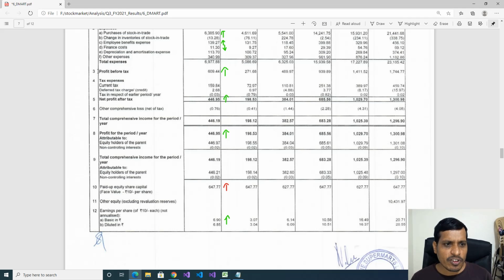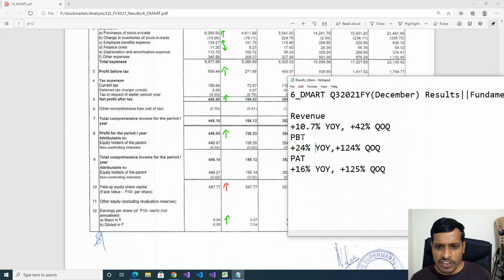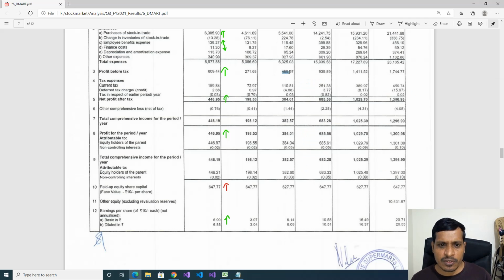Now let's see the profit before tax. Previous year 489 crores, this year 609 crores. We'll check it in percentage. Here profit before tax 24% year on year increased. That means it was increased from 489 crores to 609 crores. That is 24%. This is a positive for the company. Later current tax. Previous year they spent 110 crores as current tax. This year 159 crores. Due to revenue being increased, they spent more for current tax.